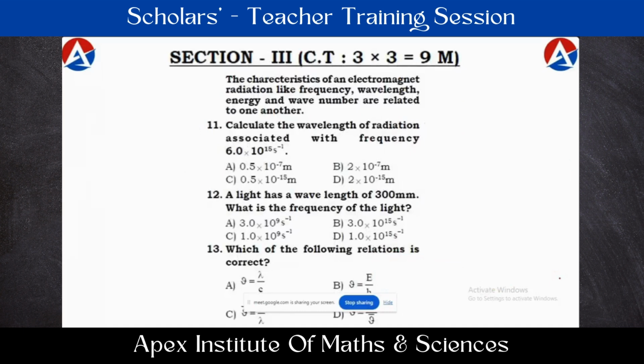The third one is the comprehension passage type section. Here, they will give a small paragraph from the completed chapter, the chapter which we taught. Based upon this concept, three questions are given. If they are able to understand the concept given in the paragraph, they can answer these three questions. These three are single correct answer type questions. That means each question has four options, and out of four, one will be the correct answer. For each correct answer, 3 marks, just like the first section.